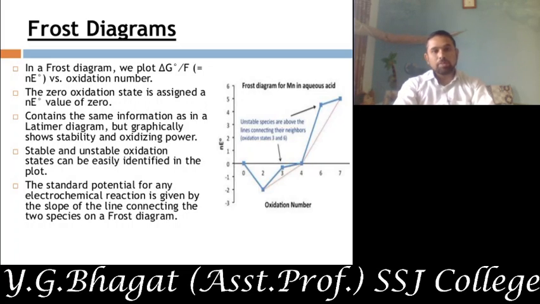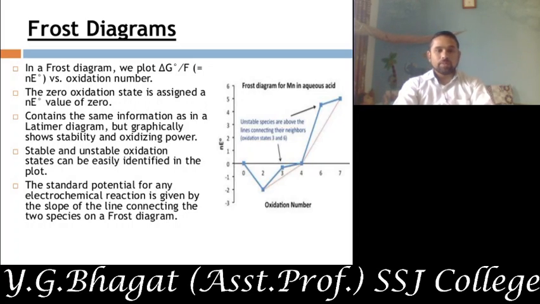This is the simple representation of the Frost diagram. 0, 1, 2, 3 is the positive scale, and minus 1, minus 2, minus 3 is the negative scale, where the electron volt is continuously increasing. Here is the increase in the oxidation number of the species. As we have seen for chlorine, from ClO4 to Cl, there is a decrease in the oxidation state from +7 to -1. In a similar manner, the species which are present here have to be placed in the Frost diagram.